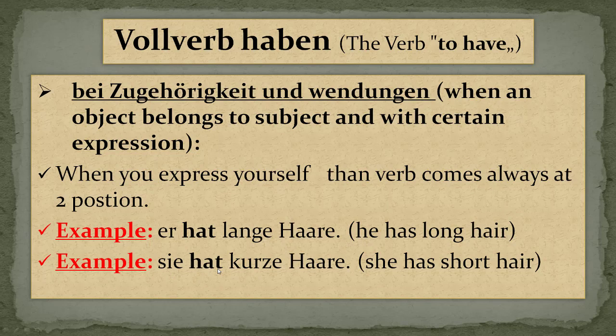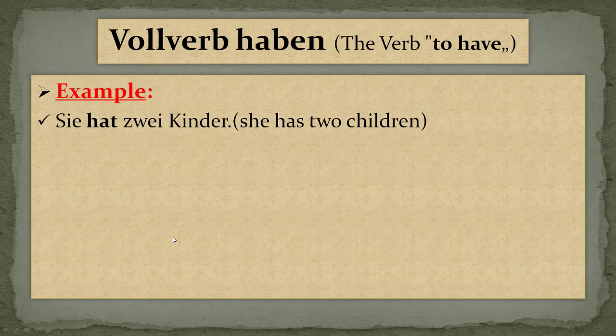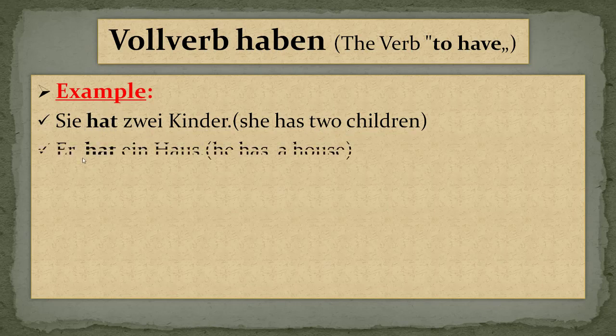While we are using haben, just see the conjugation in previous slides. Let's move on and see the examples. Sie hat zwei Kinder. She has 2 children. Okay, so always the verb is in second position. Er hat ein Haus. He has a house.